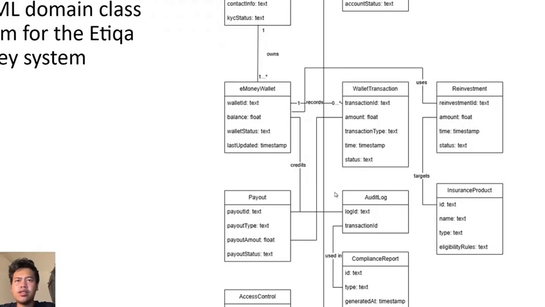Somehow they are linked. The e-money wallet somehow can credit the audit log. And payout is linked to the audit log by credits. And for this one, the e-money wallet is somehow linked to the reinvestment with users, and reinvestment is somehow linked with the insurance product. They somehow target any insurance product.